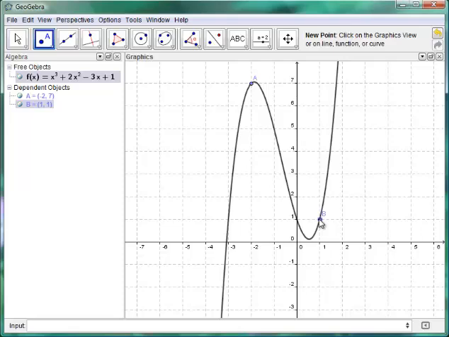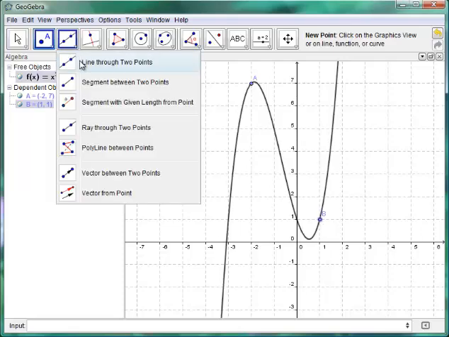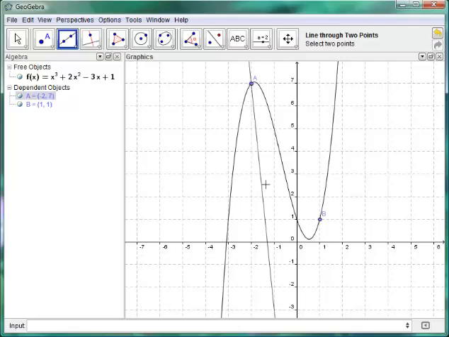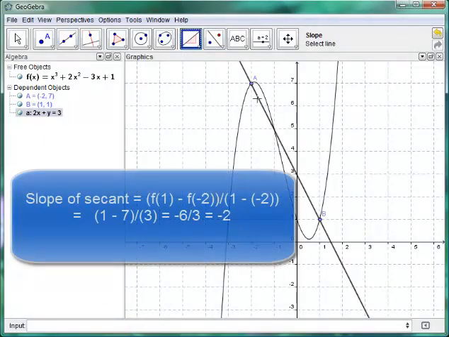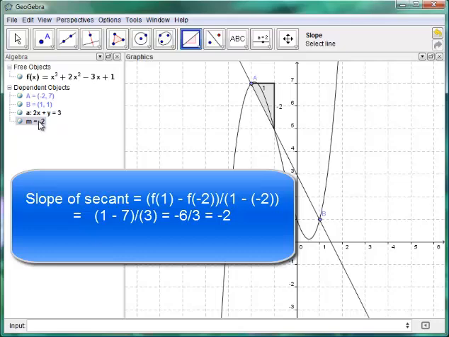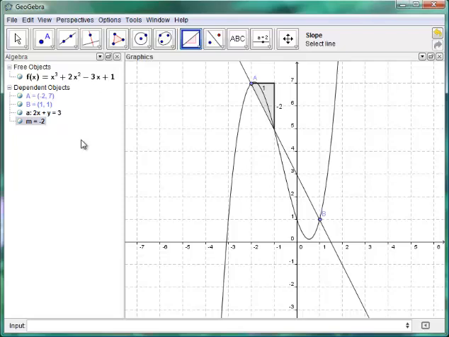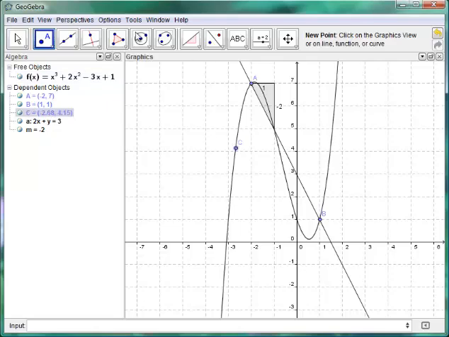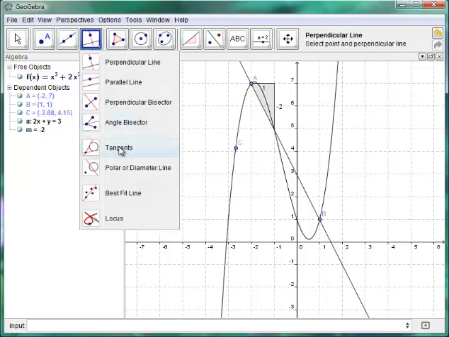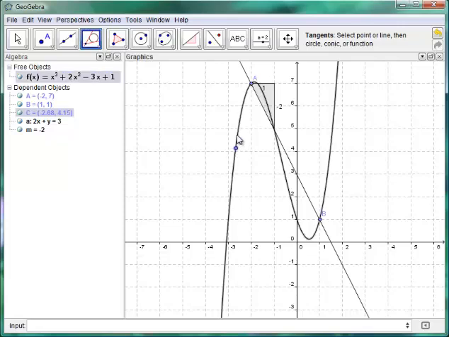So let's go ahead and find the slope of the secant line first. So I'm going to go ahead and draw in my secant line here. That's the line that connects the point from A to B. And I'll go ahead and find the slope of that line. And so just watch this value here. So the slope of my secant line is -2. All right, now what I have to do is create a tangent line. So let's go ahead and get our tangent line in here. All right, there it is.